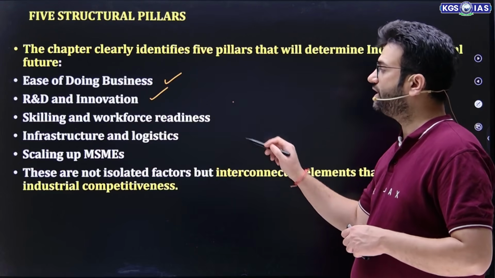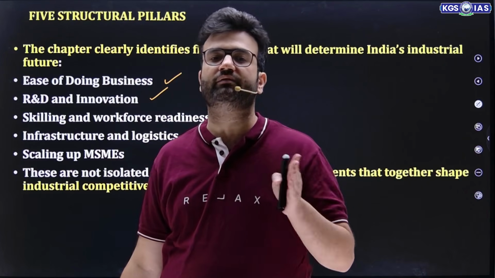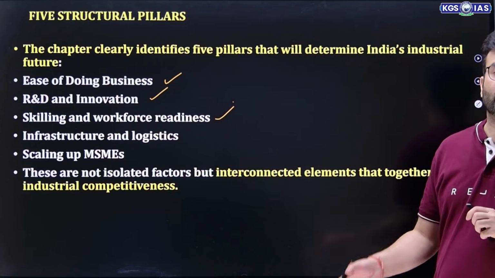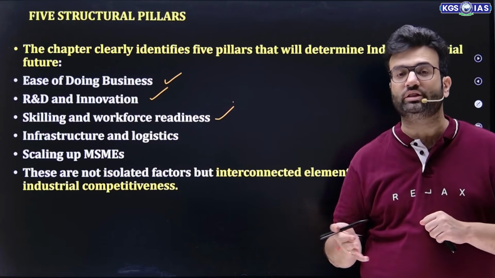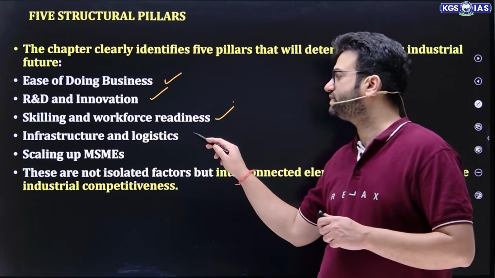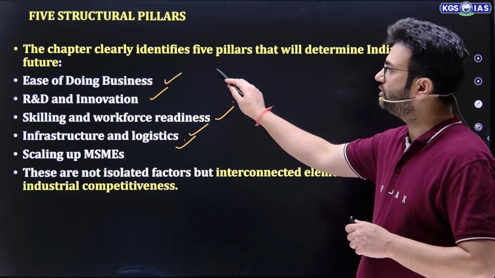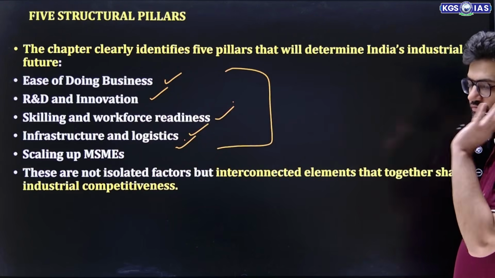Third, skilling and workforce readiness: if you don't have a competitive and committed workforce, wastage definitely increases. But the more skilling and workforce readiness you have, even if you spend more on them, the result will be more in future. Then infrastructure and logistic, and obviously scaling up MSME. So these are the 5 pillars on which India's industrial future depends.